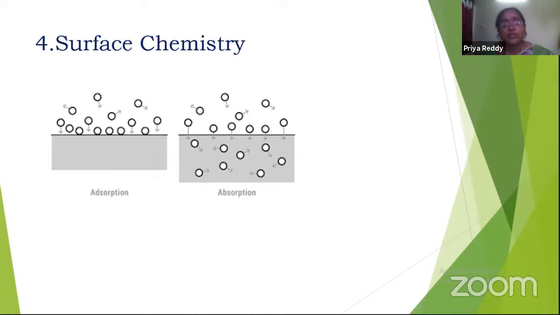And purification of water has a wide range of applications from surface chemistry. It means all the impurities from the water are adsorbed on some chemicals, so that pure water can be given out. So here we are going to study the difference between adsorption and absorption, so that we can create some techniques which will enrich our life.